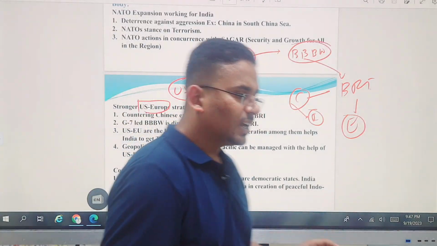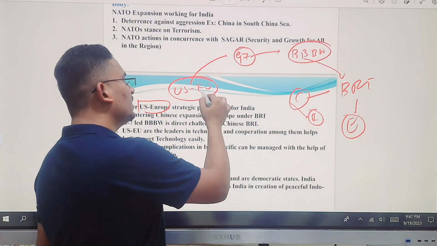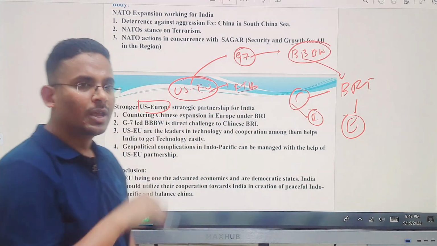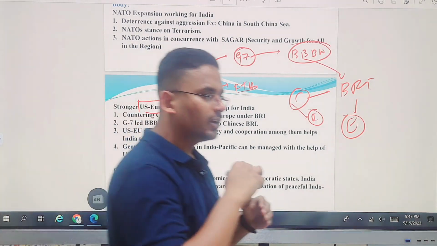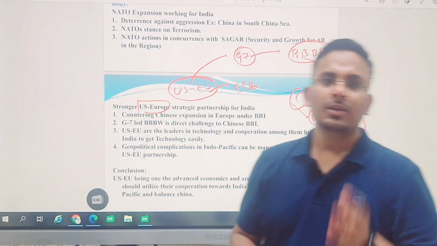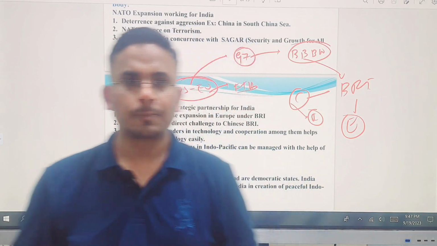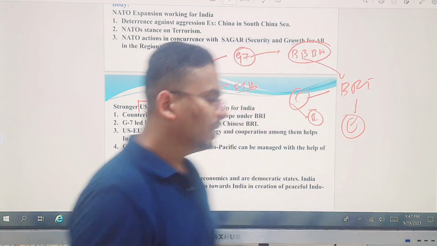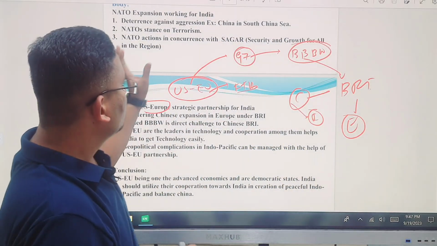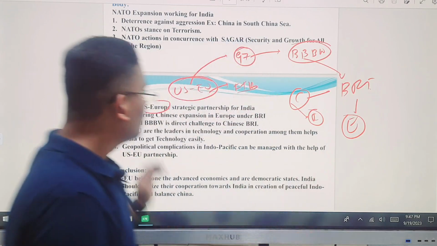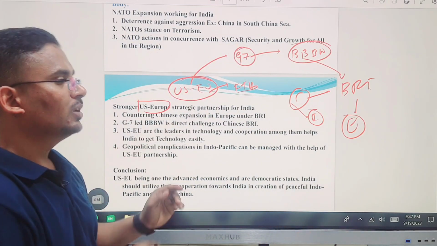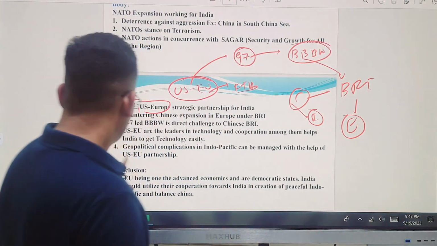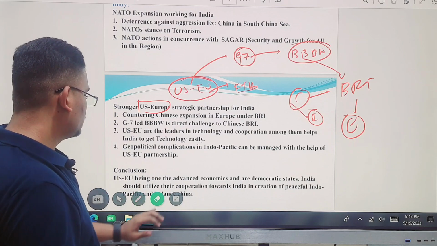That is one thing. Second one, if these two are together, you can sign free trade agreements easily between the countries. These two are technologically very forward countries. So if we have a very good relation with these two, don't you think they will transfer the technology also to a certain extent, if not completely, for India? In that sense, you have to bring in that the expansion of NATO and the strategic relation between US and EU really work for India. Give some examples. Okay, fine.